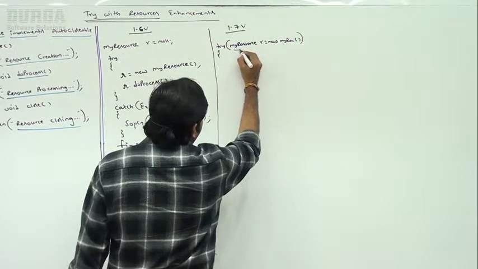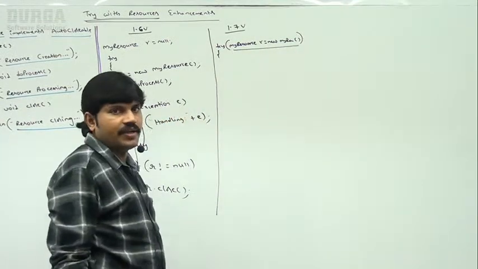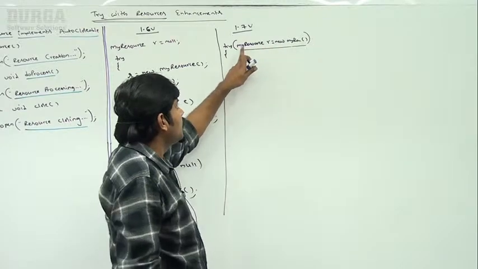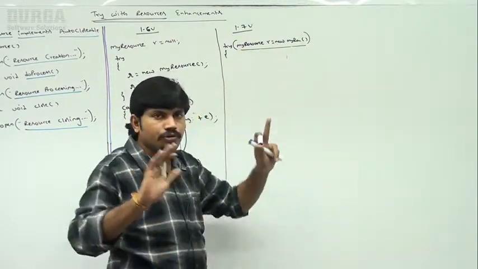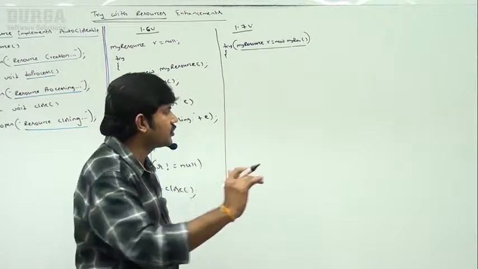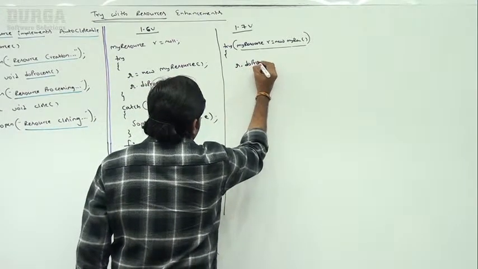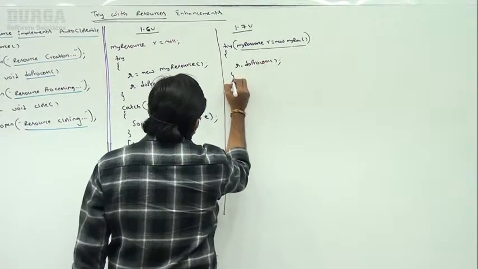Observe a bit carefully; here I'm just using a shortcut. I created a resource. Next, r.doProcess().